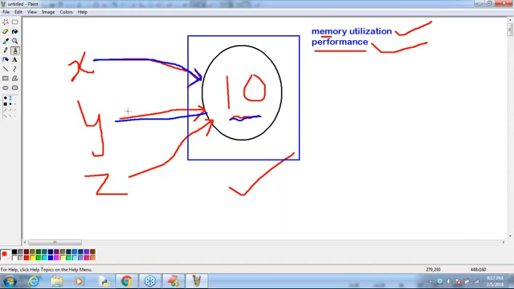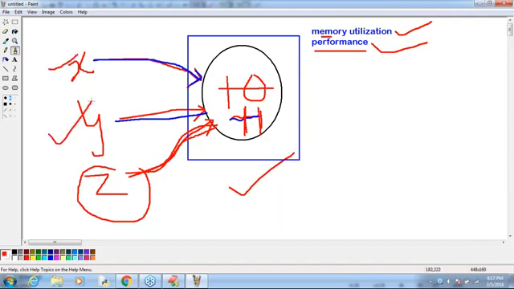Yes, in the last class, I covered this with the memory level proofs also. How many references point into the same object? Sir, 3 references. By mistake, this Z person wants to change the content, instead of 10, 11. If this person is allowed to change the content, then the remaining references are going to be affected or not?